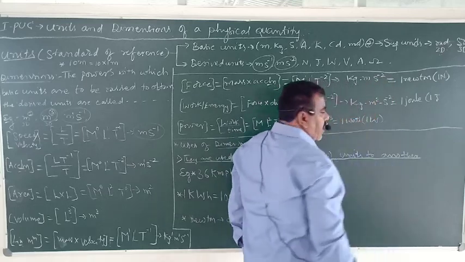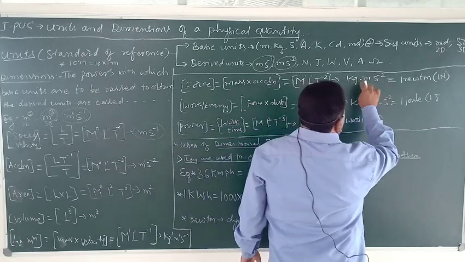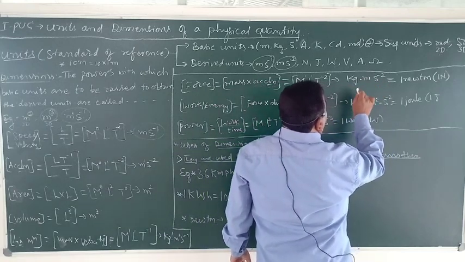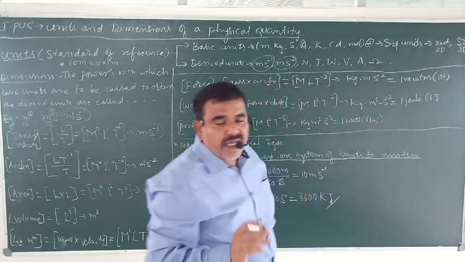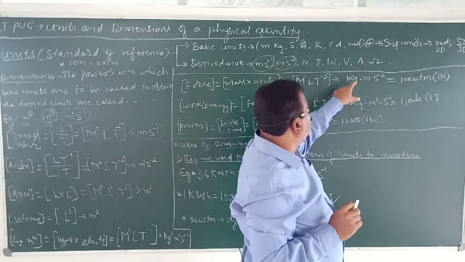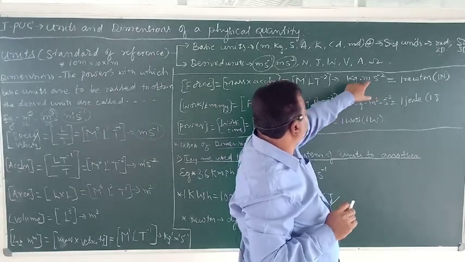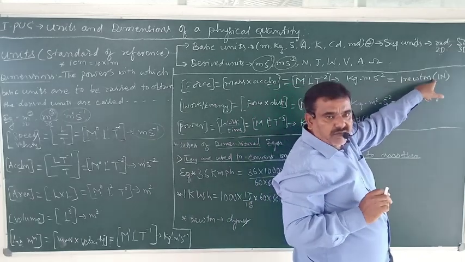So, now it is very difficult to write. It involves so many literals. That is why we looked for a nickname, a short form of this. That short form of this unit is termed Newton.